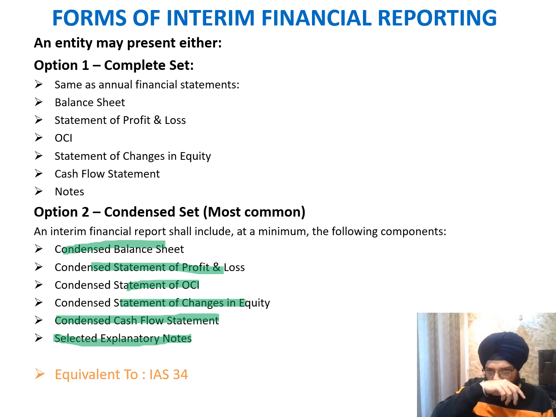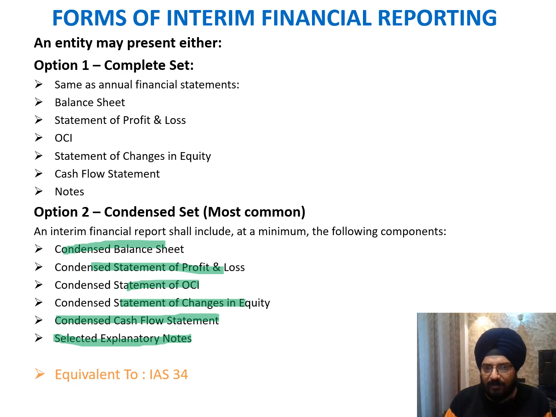It only talks about in what form and fashion the interim financial reporting has to be done. We can use the same methods and format which we are using for the annual financial statements, or we can have a condensed form and use the selected explanatory notes. And this is absolutely aligned with IAS 34. So we'll move to the next slide.